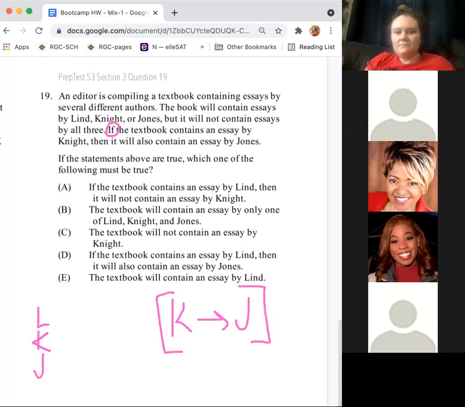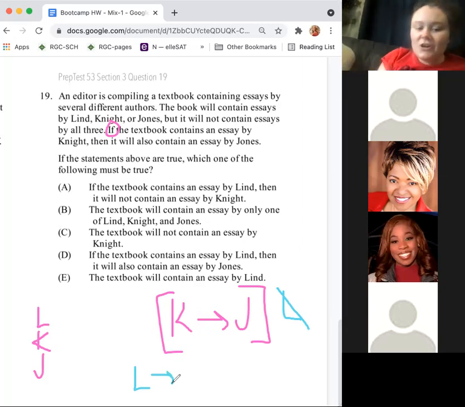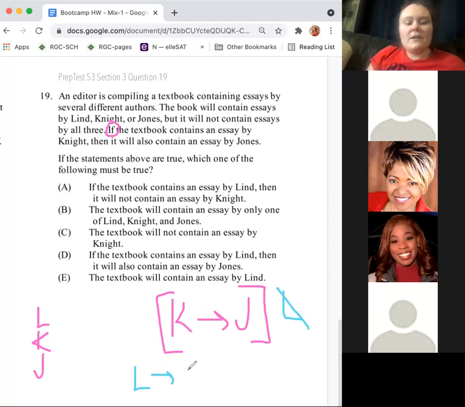Do you know, Amanda? That would mean Lind wouldn't be a part of it, right? Excellent. Okay, so what happens, just hypothetically speaking, if we knew that one of the textbooks was by Lind? Would we know anything else? It could not contain Knight and Jones, since Knight and Jones have to be together. Well, if Knight, then Jones. If we do have L, could it be with K? It could be. It doesn't say it can't be, but it just says it can't be all three.